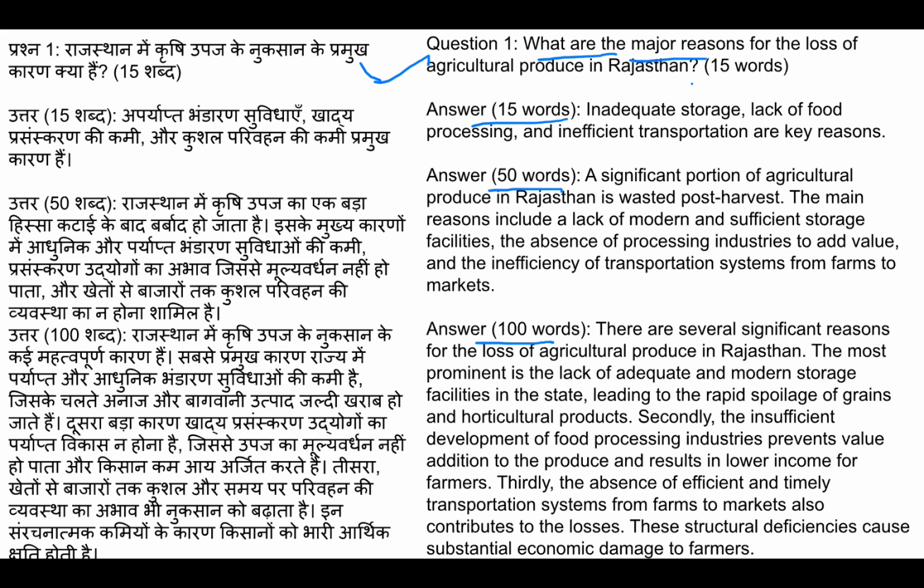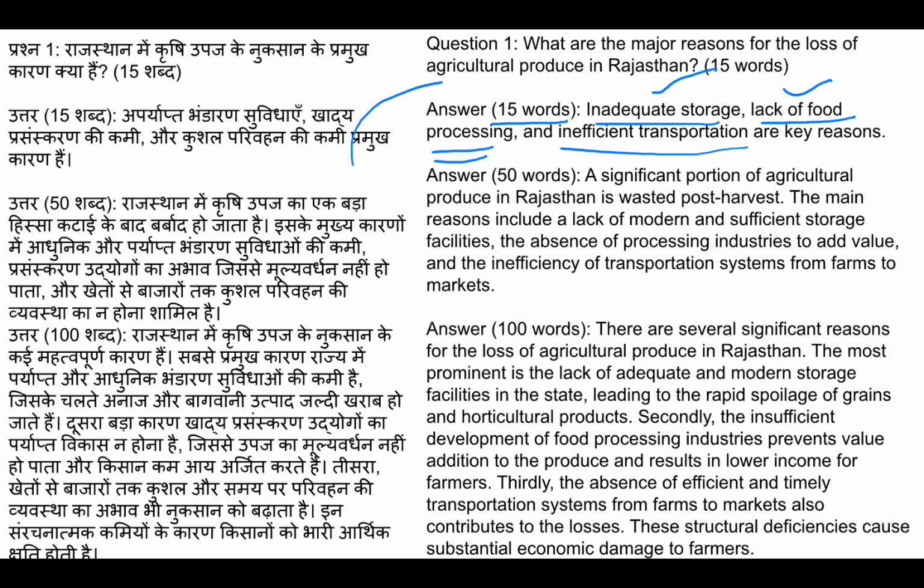Okay, so the question is, what are the major reasons for the loss of agriculture produce in Rajasthan? Okay, so the 15 words answer is: inadequate storage, lack of food processing and inefficient transportation are the key reasons. So the answer here is only three key points: inadequate storage, lack of food processing and inefficient transportation.